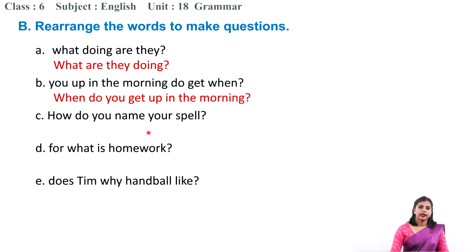Okay? Like in the morning is the other words given here. So we put them at the back. So the main structure you have to keep in mind is WH word, auxiliary verb, subject and then main verb. Okay? Next is, how do you name your spell? What have you written? Tell me.